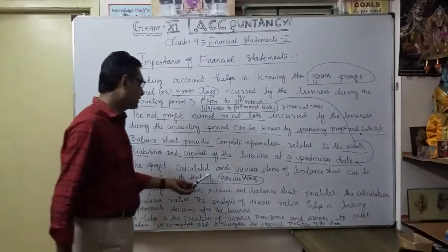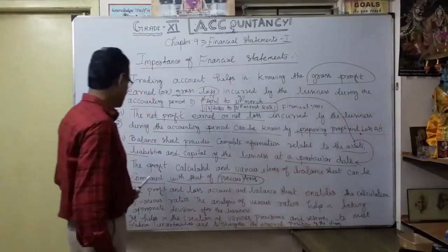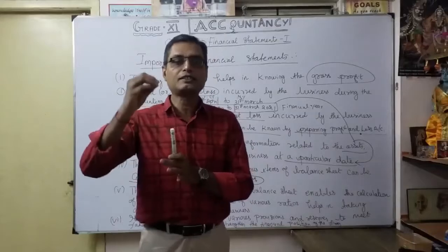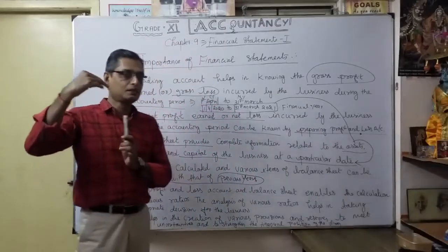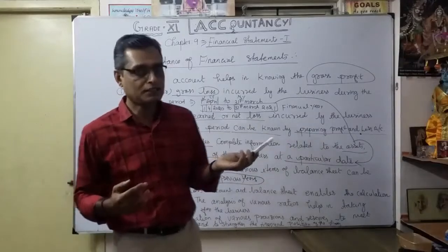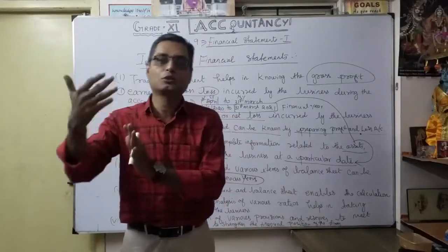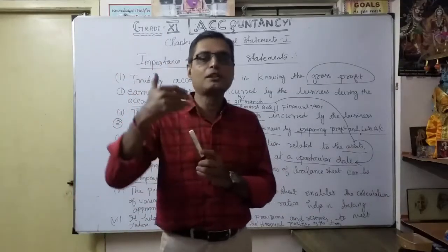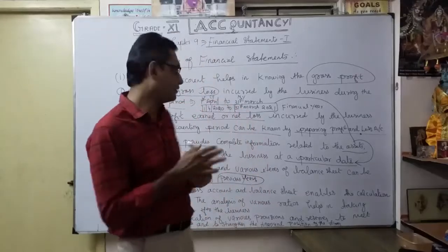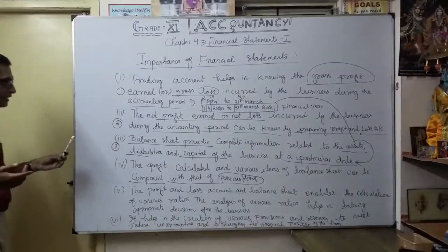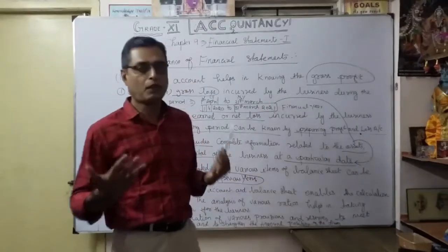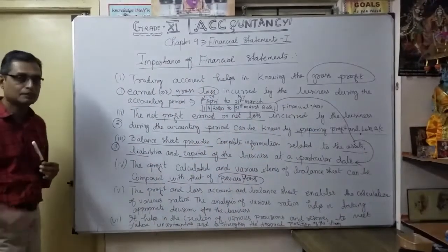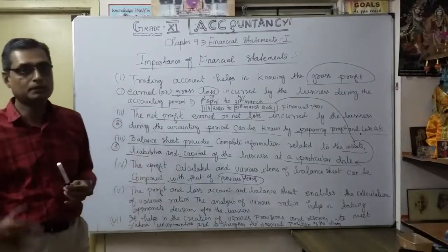The profit calculated and various items on balance sheet can be compared with the previous year, because you want to take decisions. Sometimes compared to last year and current year, expenditure becomes more in certain areas, or in certain areas sales become very less, or purchases become more. Likewise, you want to compare the previous year and current year. Why is the profit reduced? How do you know? Only by comparison with our last year's financial statement. That's very, very important. The fourth importance of preparation of the financial statement.